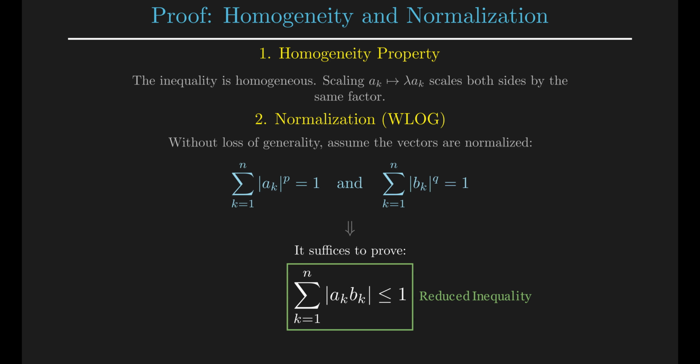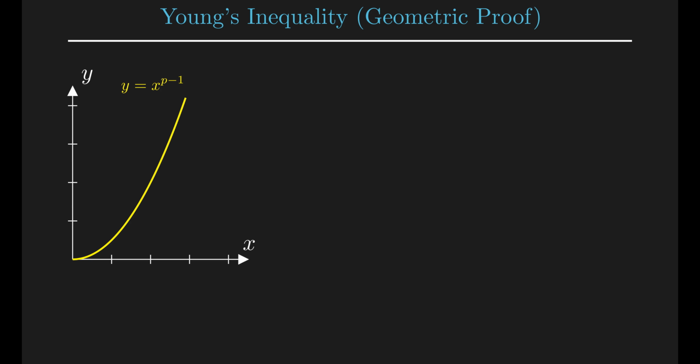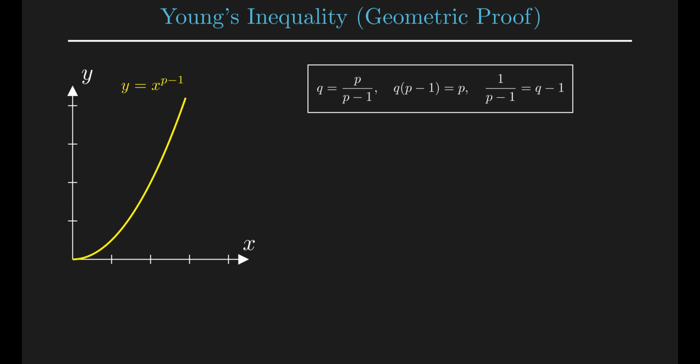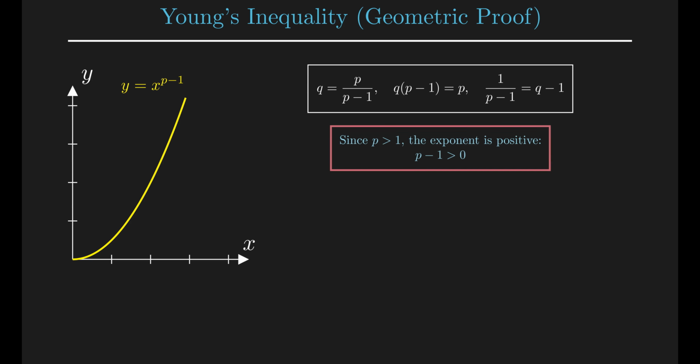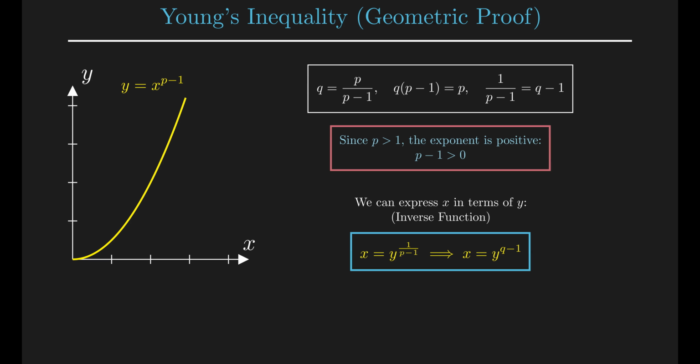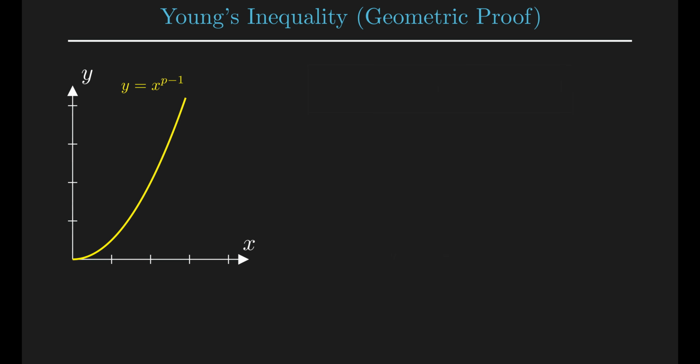To prove this reduced inequality, we turn to a geometric argument known as Young's inequality. Consider the first quadrant of the coordinate plane. We plot the curve y equals x to the power of p minus 1. Because p is greater than 1, the exponent is positive, and the curve passes through the origin. We can also express x in terms of y using the inverse function, x equals y to the power of q minus 1.